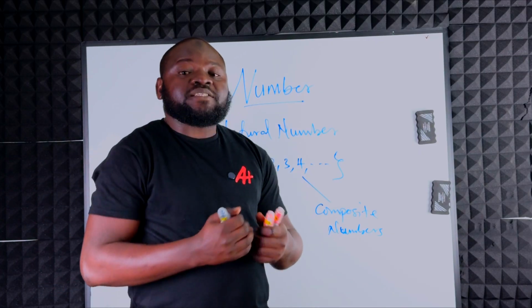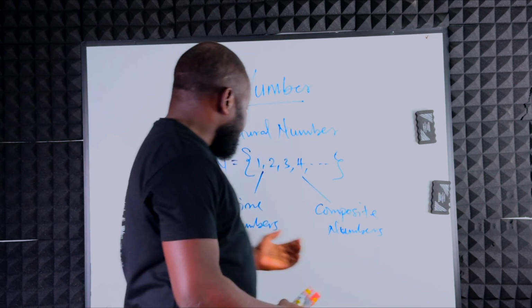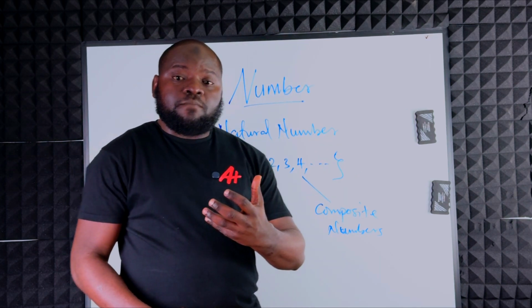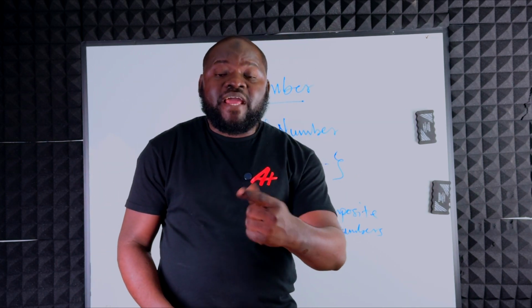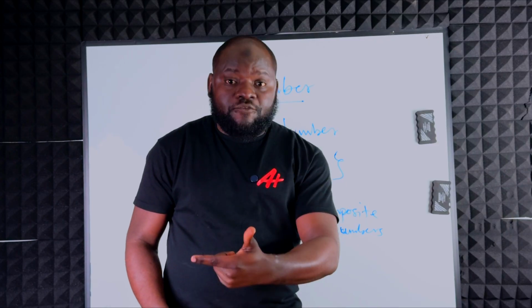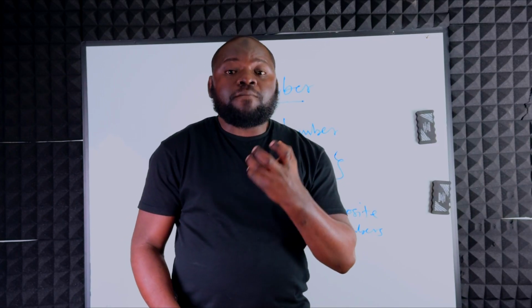Any number that is not a prime number is going to be a composite number, and any number that is a composite number cannot be a prime number. Now, what are prime numbers? Let's start from there. Prime numbers are those numbers that can only be divided by 1 and itself. When a number can only be divided by 1 and itself, that number is said to be a prime number.